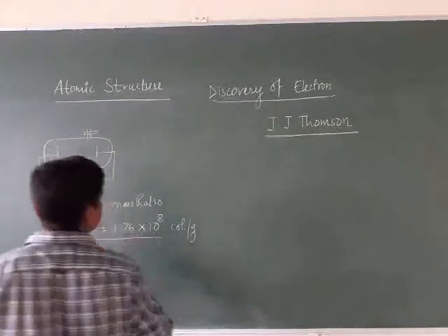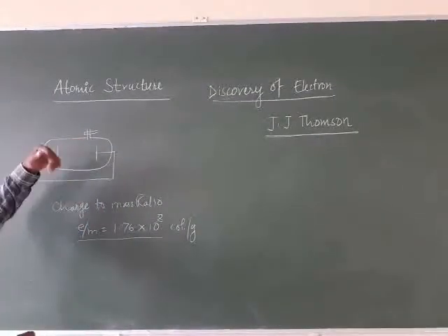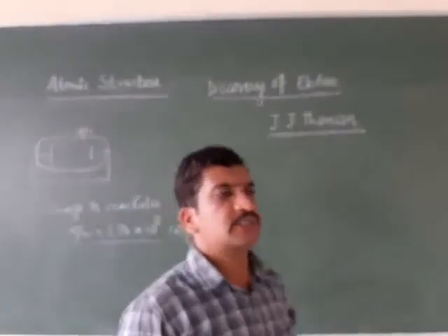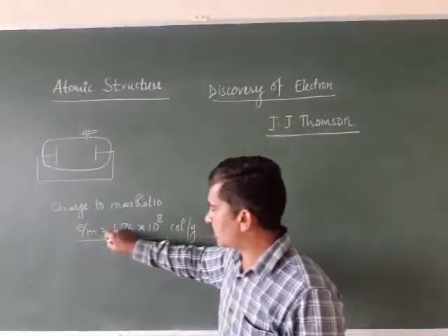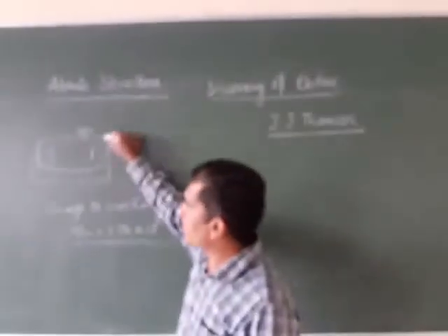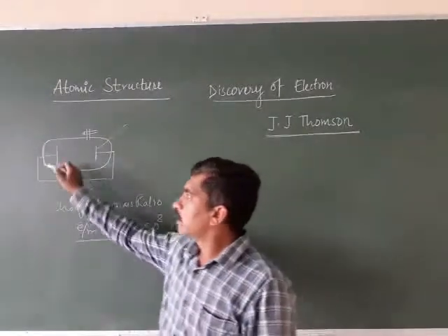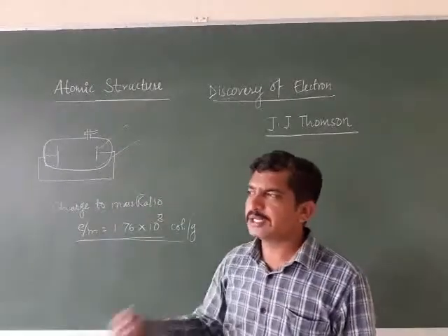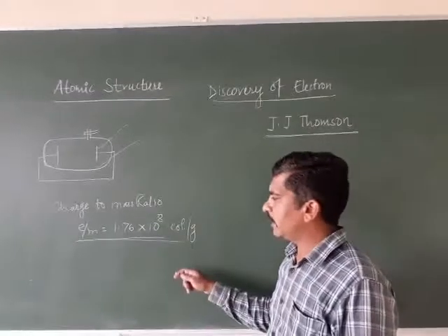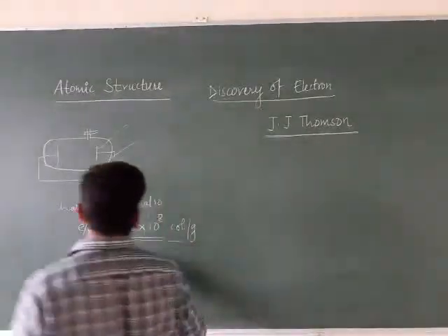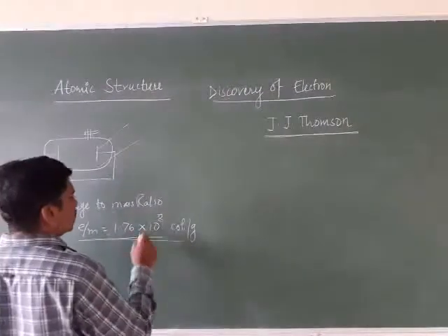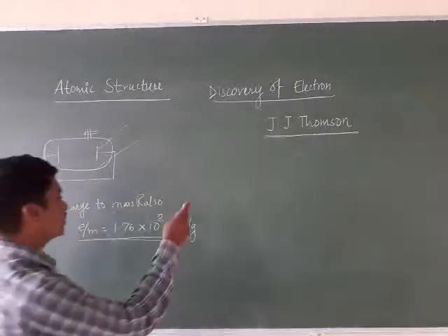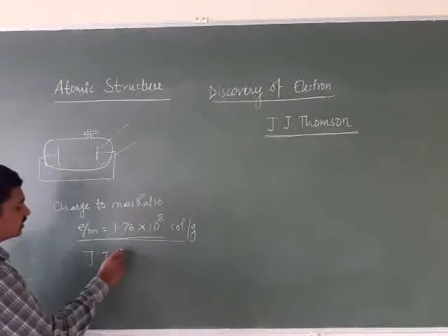That's why we can say that these electrons or cathode rays are fundamental particles of matter, because their charge to mass ratio does not depend upon which metal you use for the cathode or which gas you use for the experiment. That's why they are fundamental particles having charge to mass ratio 1.76 into 10 raised to 8 coulombs per gram. This was discovered by J.J. Thomson.